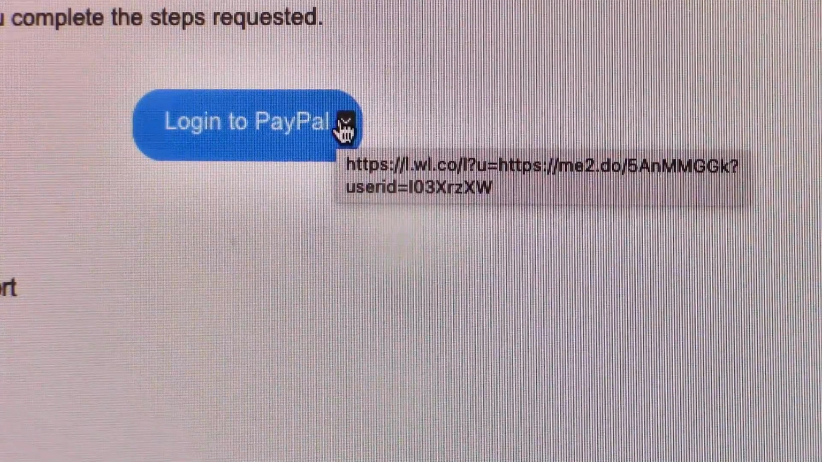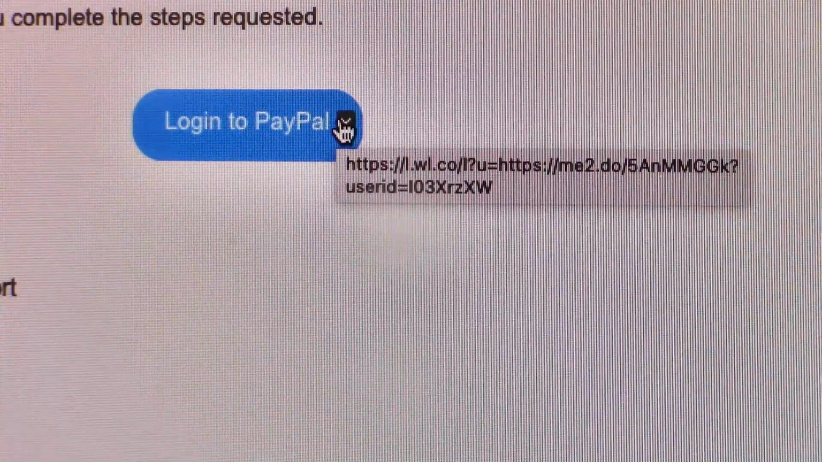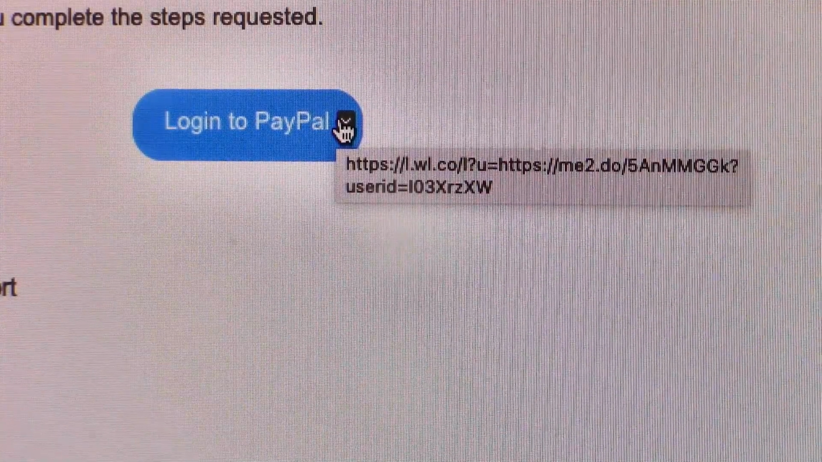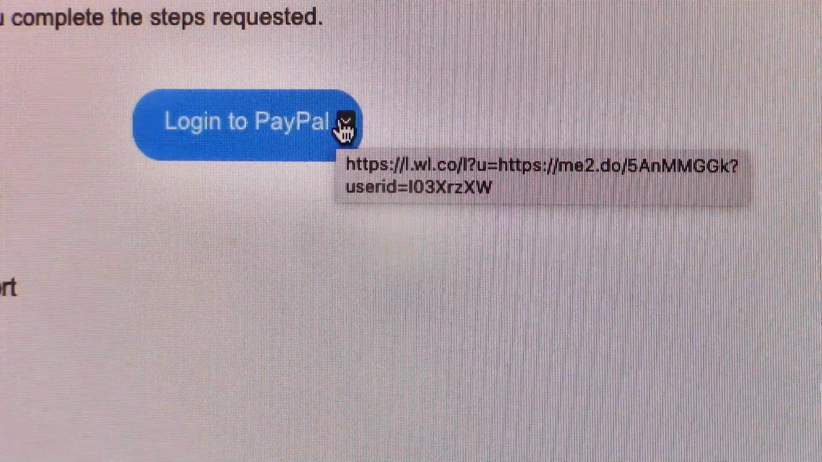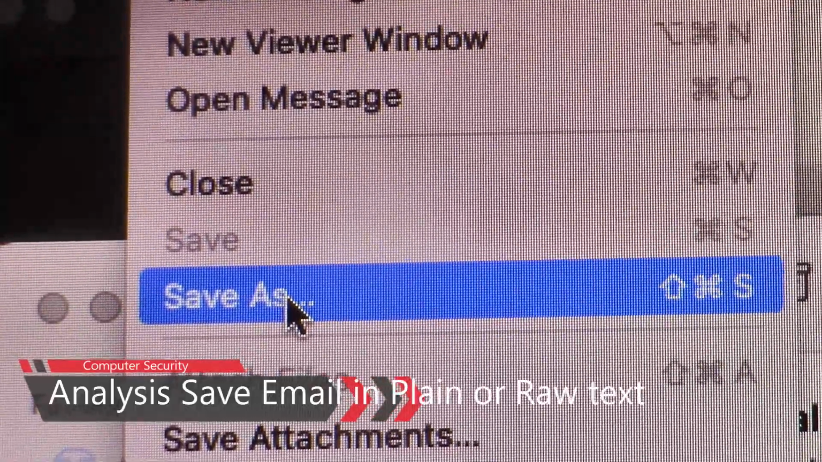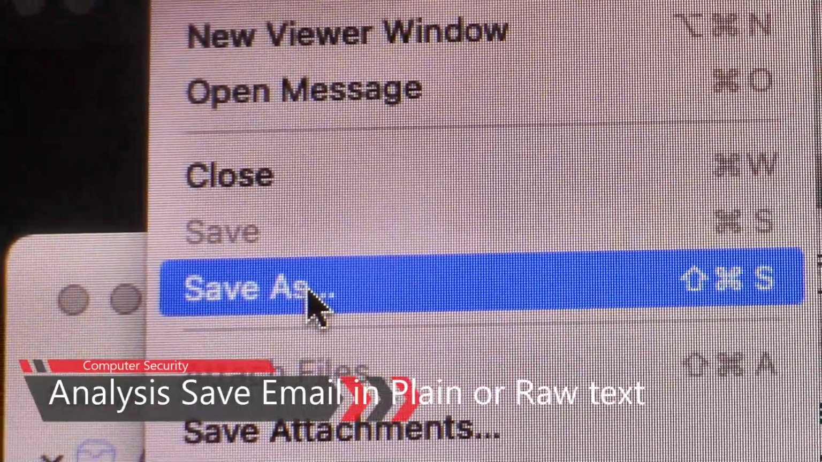This is a phishing attempt. Never ever click on a link if it says account locked out, transaction, or suspicious activity. Always go to a known bookmark. We're going to go ahead and save this as a text file. That's another tip.